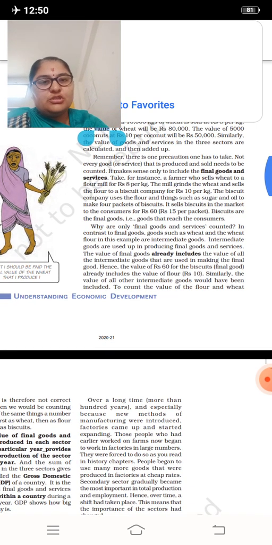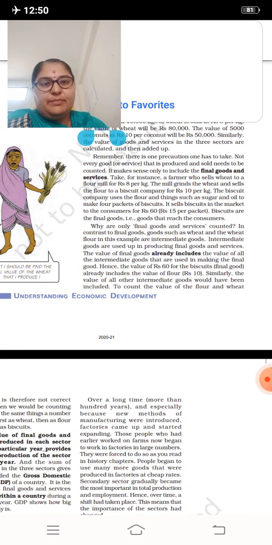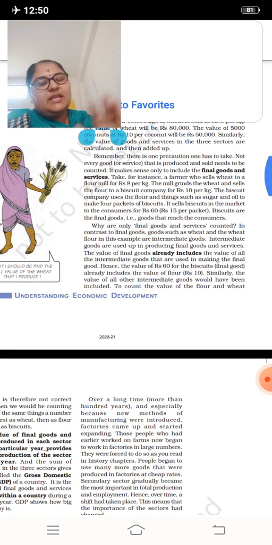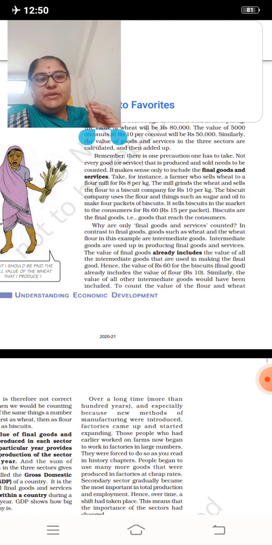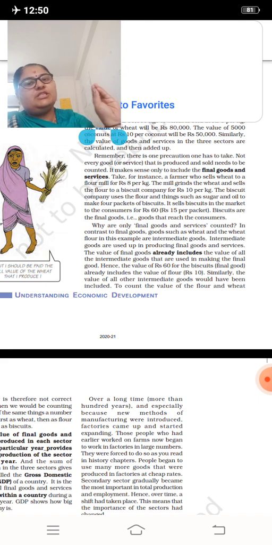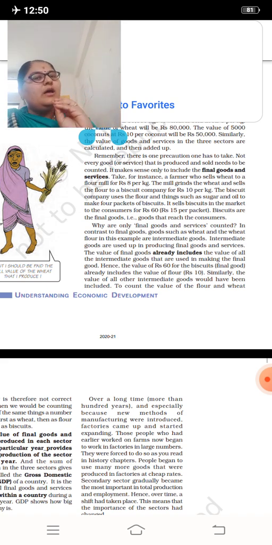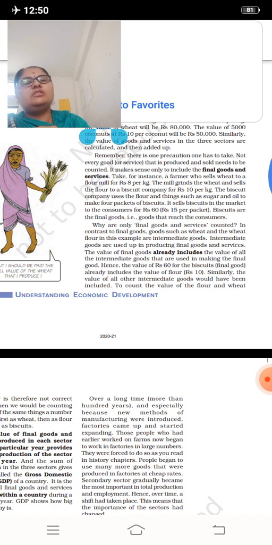Right, what is the cost of the wheat here? Rupees 8 per kg, and they are adding sugar, oil and everything. But the company is paying 10 rupees per kg to the farmer. So let us take the wheat cost as rupees 10, and they are adding oil and sugar, and the final product, final end is rupees 60 for 15 per packet. So from 1 kg of wheat flour they are making 15 packets of biscuits, and what is the end cost? Rupees 60.